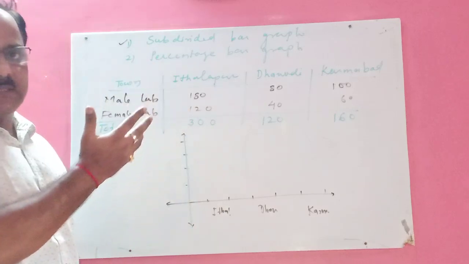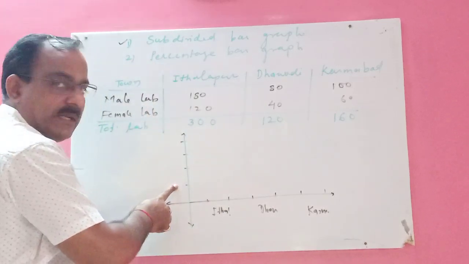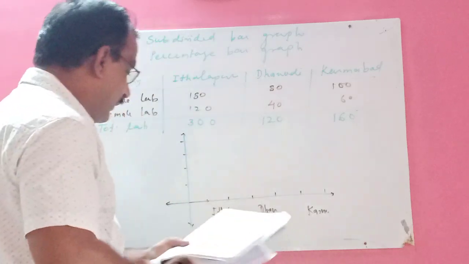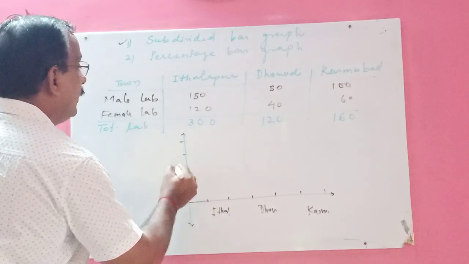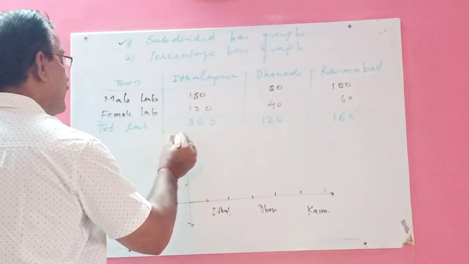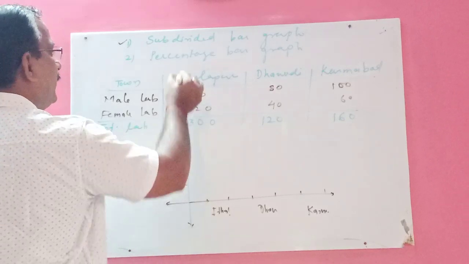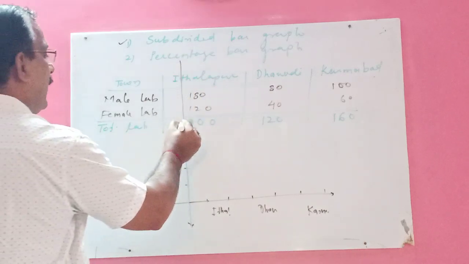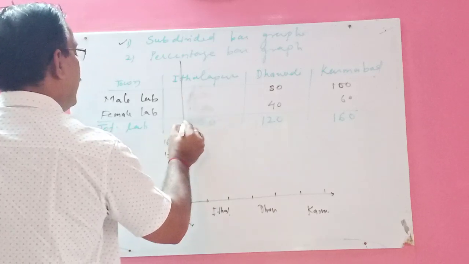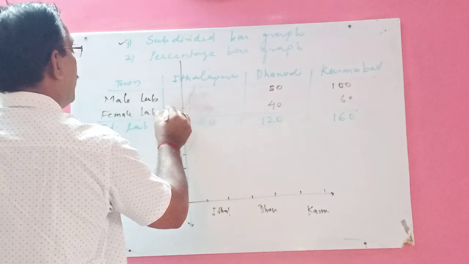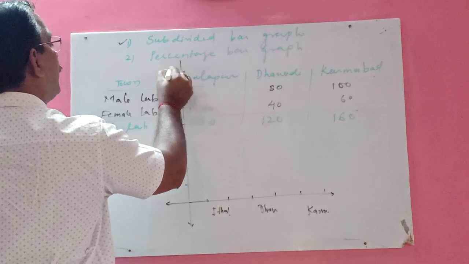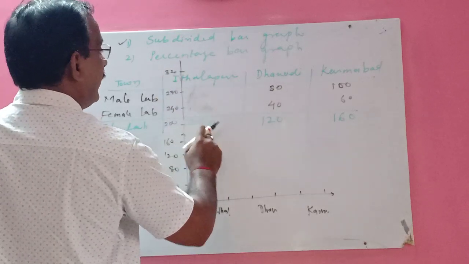On the y-axis you will not get 30 lines, so you can take 20, 40, 60 like that, or you can take 40, 80 like that. So here I am taking 40, then 80, then 120, 160, then 200, then 240, 280 and 320, because the last is 300.